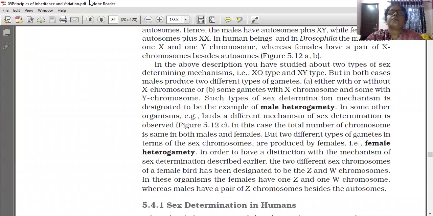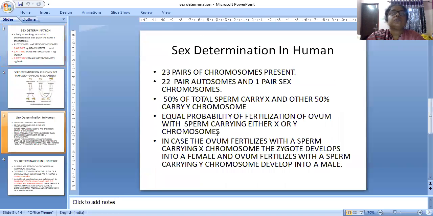I will show one slide to you. Sex determination in chromosomes. I have summarized this like this for easy learning. 23 pairs of chromosomes are present in humans. Of these, 22 pairs are autosomes and 1 pair is sex chromosomes. 50% of the total sperm carry the X chromosome, which means half of the total sperm carry the X chromosome and the other 50% carry the Y chromosome.